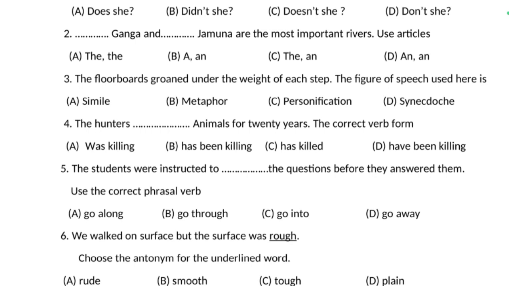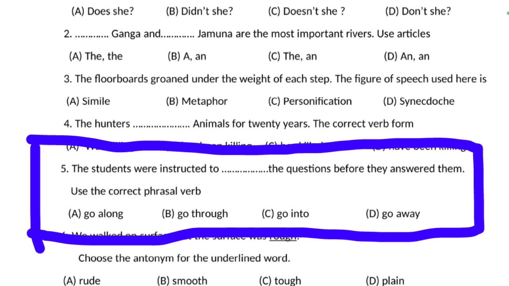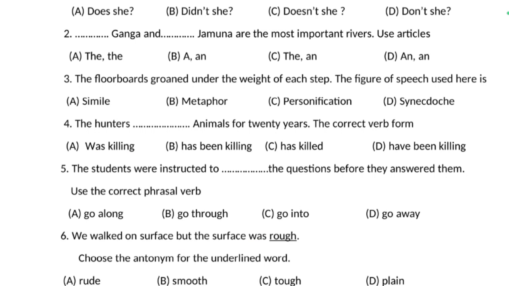You see here, go along, go through, go into, go away. The verb go is the same here, but after go the preposition is different: along, through, into, and away. All these 4 phrasal verbs have different meanings, and according to the sentence, the right one should be added. So the students were instructed to go through the questions before they answer them. Go through is the correct answer.